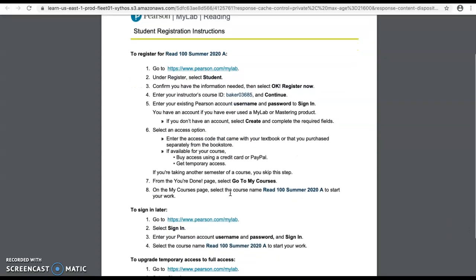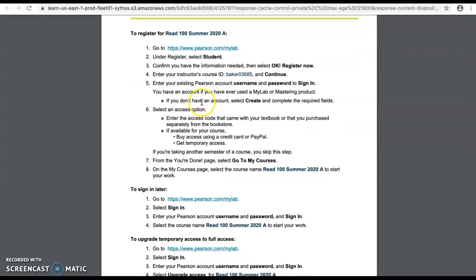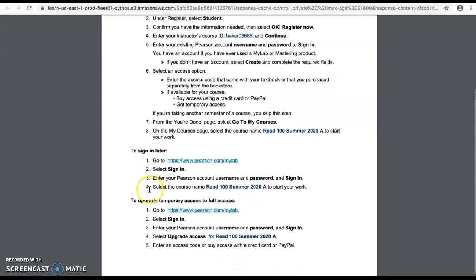I will let you know that if you do not have your access code in the first week of class and you'd like to get started, just scroll down because you'll notice that there is a temporary access option. Once you get into step 6, or actually maybe step 5, it will give you the option to click on temporary access. Here it is, right here in step 6. That gives you 2 weeks to get your access code, which means I expect everybody to get registered and working in this website right as our course begins, because you'll still have 2 weeks to upgrade that access from temporary to full. So keep that handout available to you.